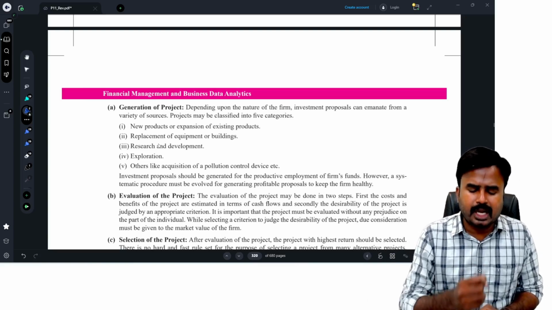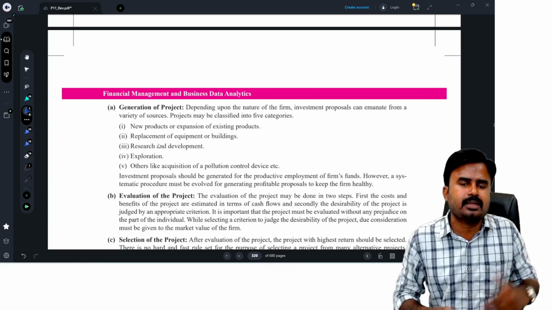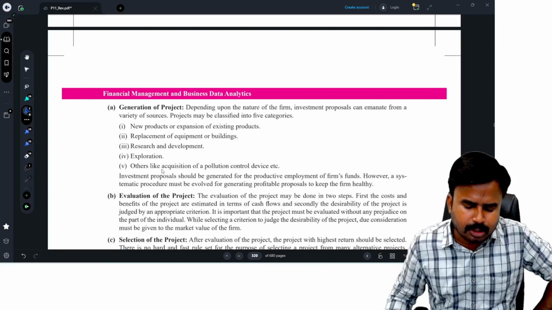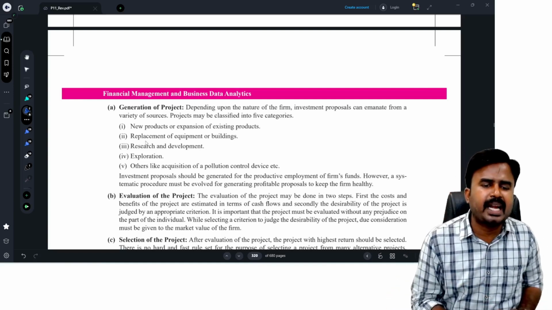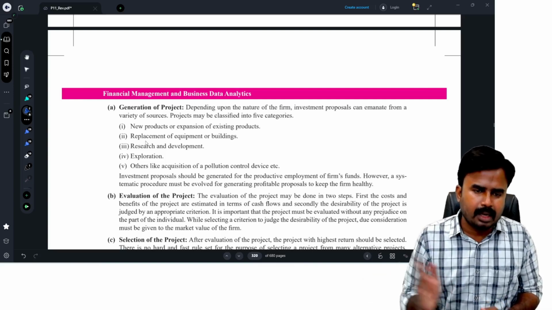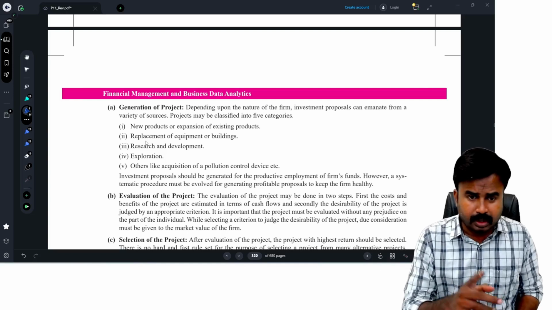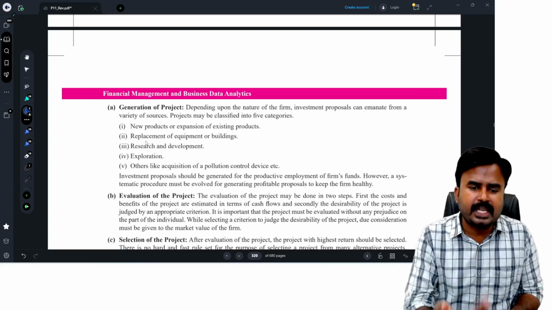If I introduce a new product, that is one project, or I may go for expansion of the existing business lines. This is generation of the project, or replacement of equipment or building. The existing plant and equipment can be replaced, or I may go for replacement of an existing, old building. This is another kind of project generation. Generation of the project means what kind of project you're taking up.